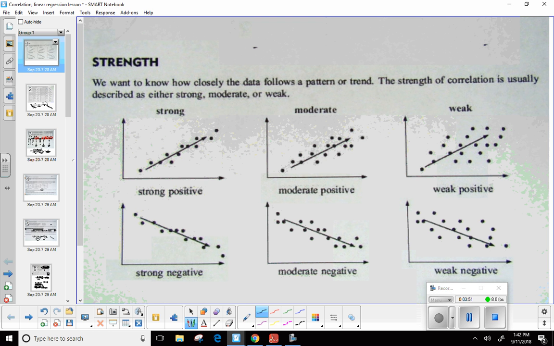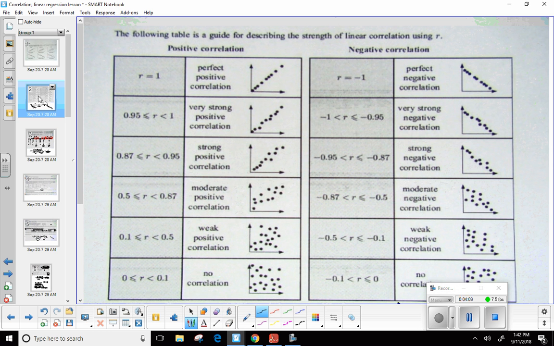Is it, in fact, possible to have no correlation at all? Yeah, it's very possible that one quantity has in no way any effect on another. And this is what we're trying to figure out today. So if it rises to the right, we can say it's positive. If it falls to the right, we can say it's negative. So this is just a little bit more information for you here. It's one of the sheets that I went ahead and provided for you today.